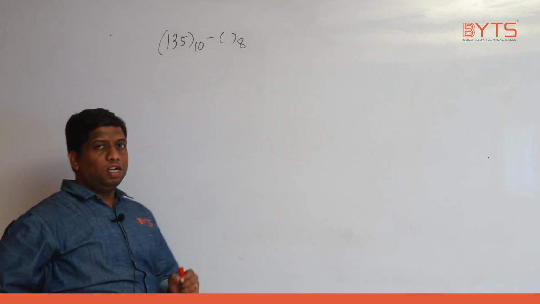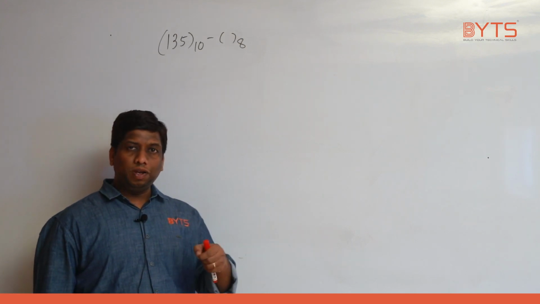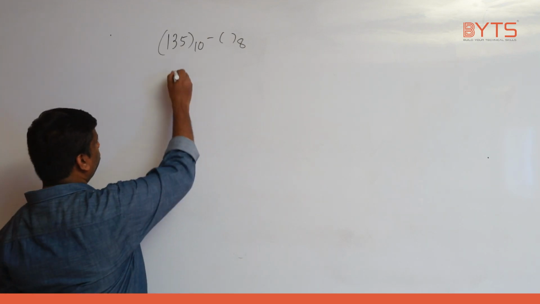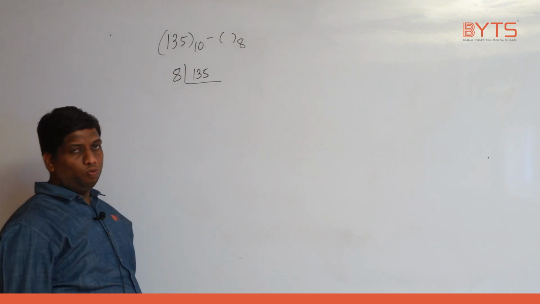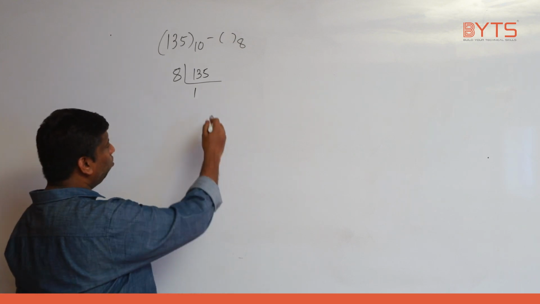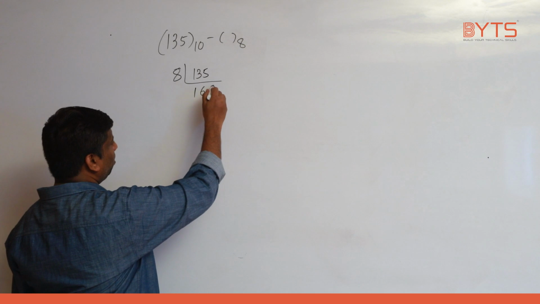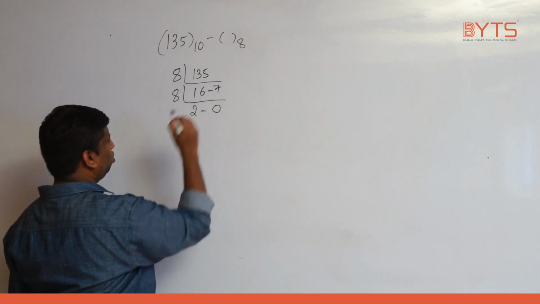Can you please tell what I did for decimal to binary? LCM with 2. Similarly, for decimal to octal what should I do? LCM with 8. Definitely you need to know the 8 table. If you don't know the 8 table, better learn it. Okay, so what I need to do? 8 into 1, 8. Next, how much does it go for? 8 into 6. Just try to understand. Next, what is the remainder? 7. Next is what? 8 into 2, remainder is 0, correct?